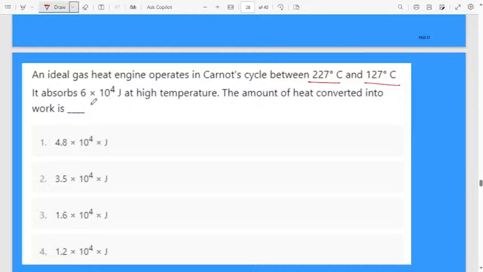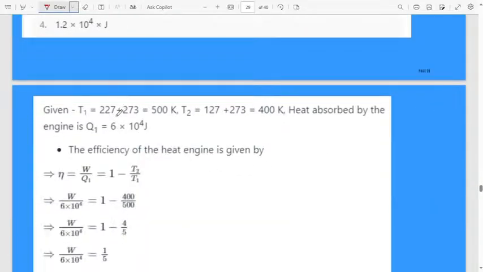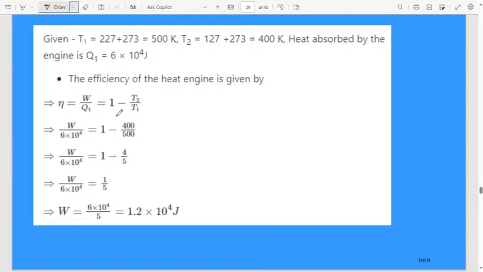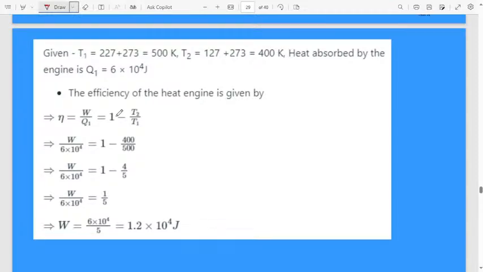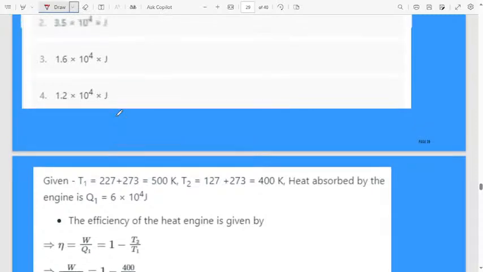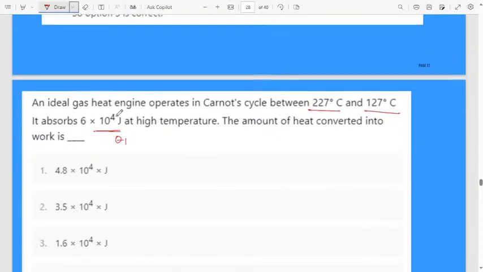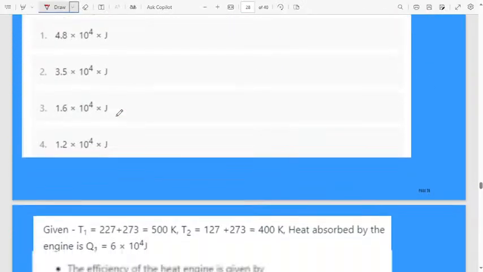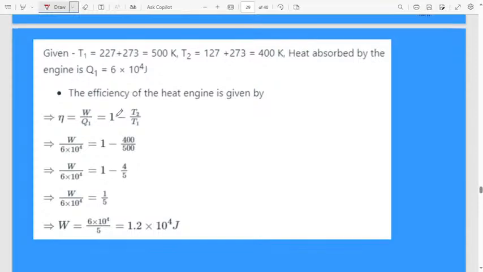It absorbs 6 into 10 to the power of 4 joule of heat at high temperature. Q1 is given. How much of the amount of heat is converted into work, they are asking. T1, T2 and Q1 are given, and you have to find the amount of heat converted into work done.